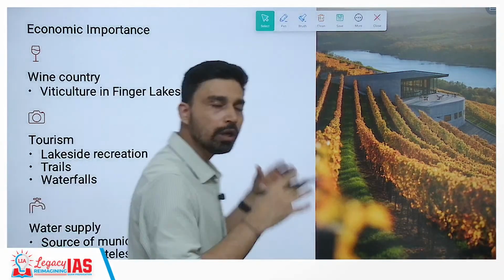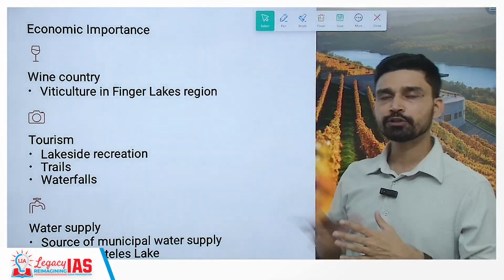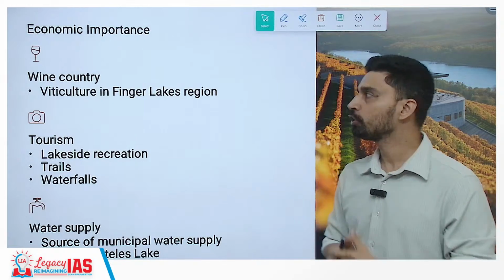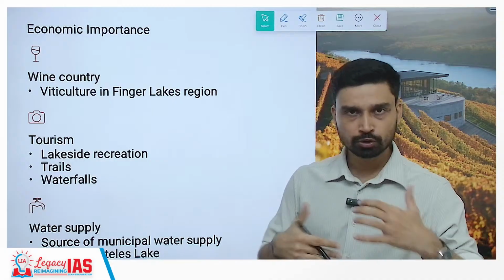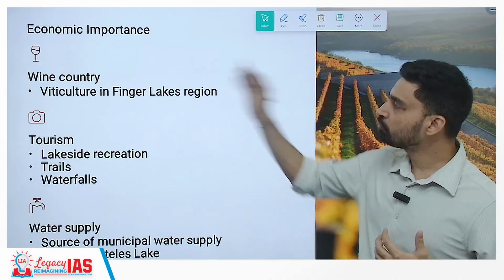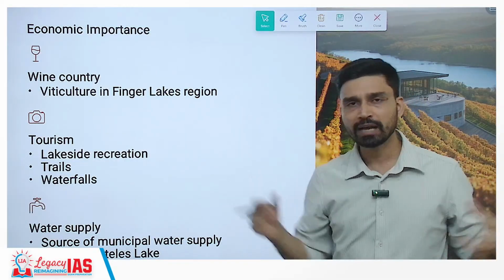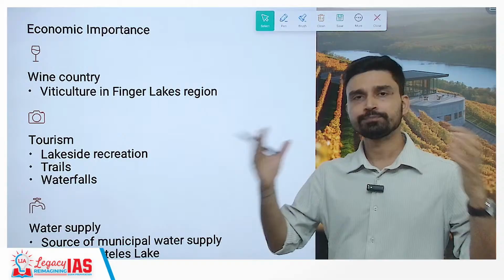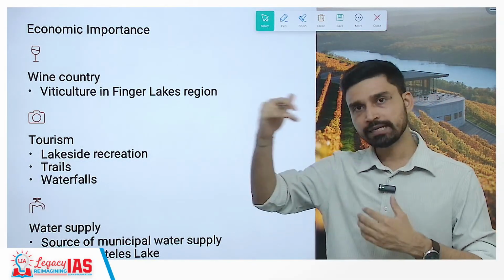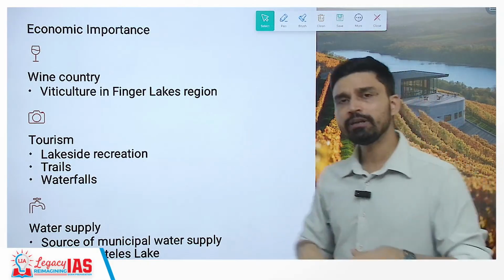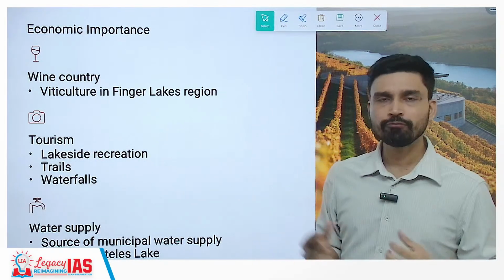Now, for the local population, these lakes also have humongous significance. First of all, from an economic perspective, because of the climate and the availability of fresh water, this region is also known as wine country, because grape cultivation, also called viticulture, is one of the major economic activities in this particular area. Not only that, you have a large number of glacial lakes with their own ecosystem. You have dense forest around this entire area. You have the Appalachian mountains slightly to the east of these lakes. So you have a very picturesque background, and thus these areas also attract a lot of tourists, not only from within the US but also from outside.